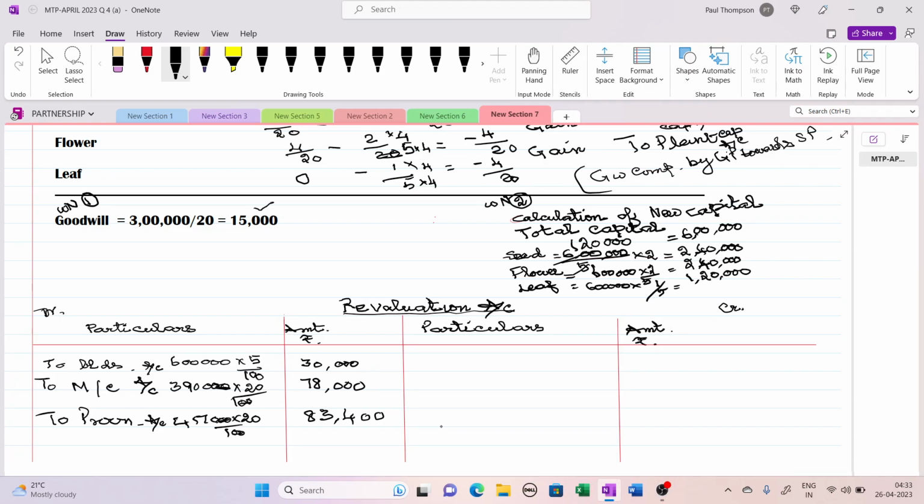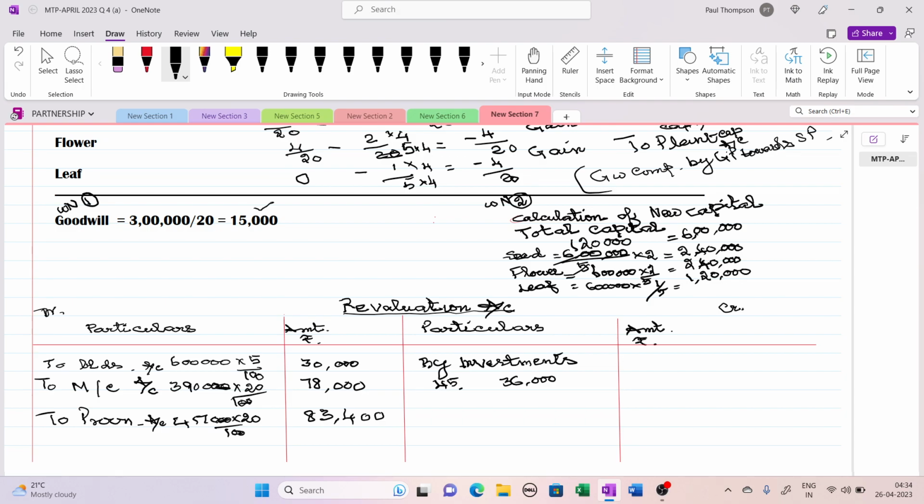Okay. Now this investment, they have told that investment will be taken up by the retiring partner. Investment is shown in the books at 36,000, but investment is taken by the retiring partner Plant for 45,000. So 36,000 is the book value, but it is taken for 45,000.